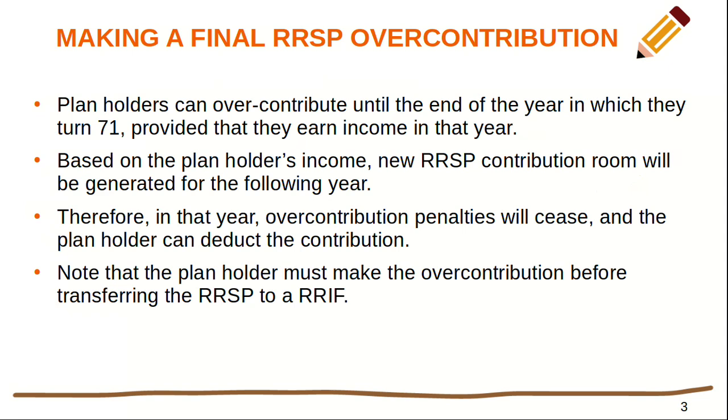Now let's see, when can we make a final RRSP over-contribution? Plan holders can over-contribute until the end of the year in which they turn 71, provided that they earn income in that year. Based on the plan holder's present income, new RRSP contribution room will be generated for the following year. Therefore, in that year, over-contribution penalties will cease and the plan holder can deduct the contribution.